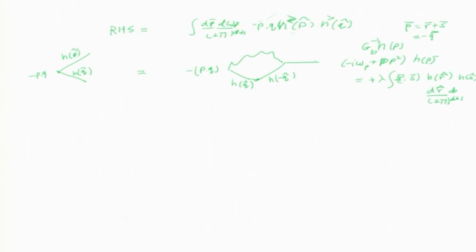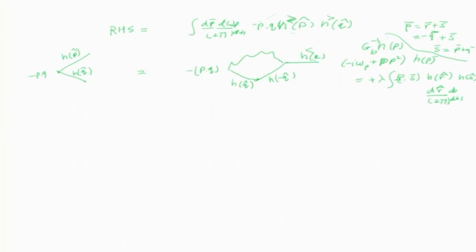You can easily guess what s should be, not guess, you can derive it. So from here I say that s equals p plus q, and what is p plus q? It is k. So this is h of k.